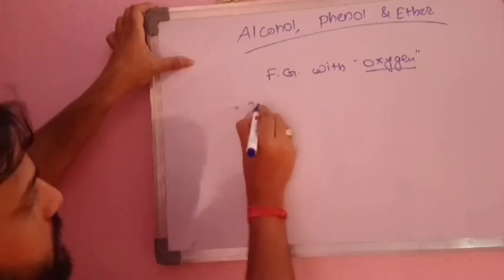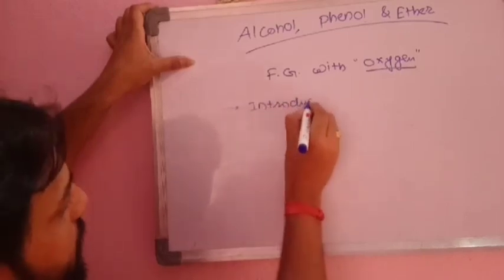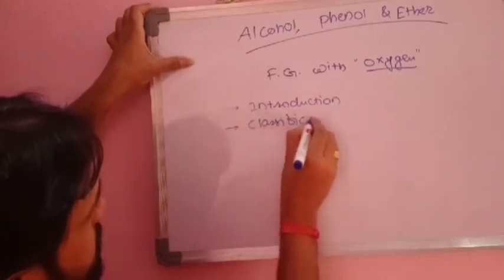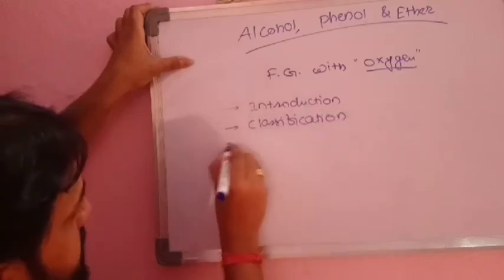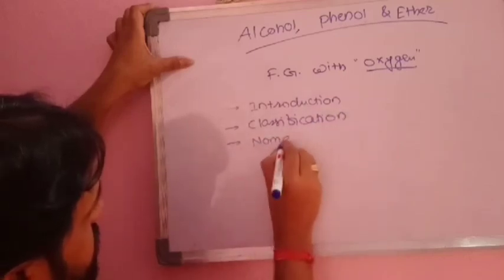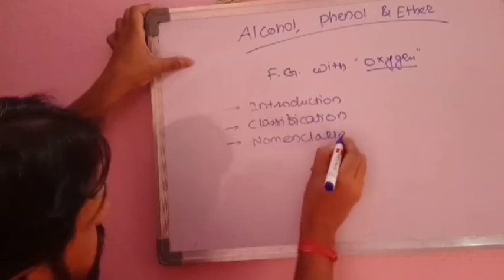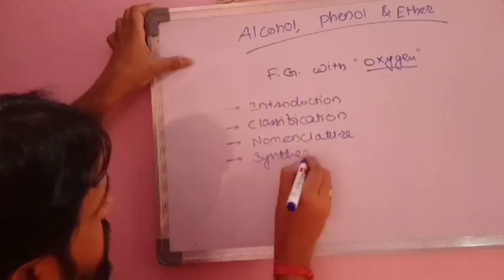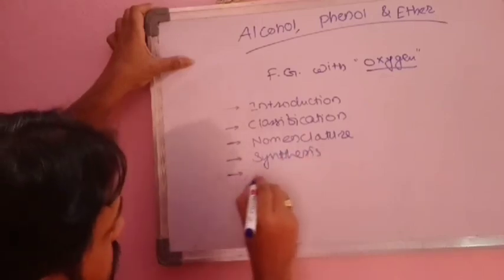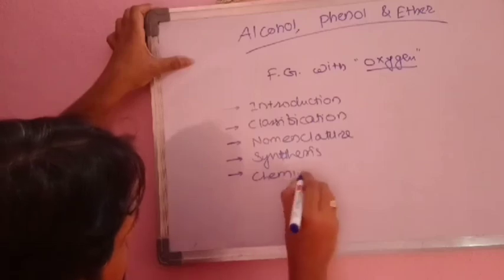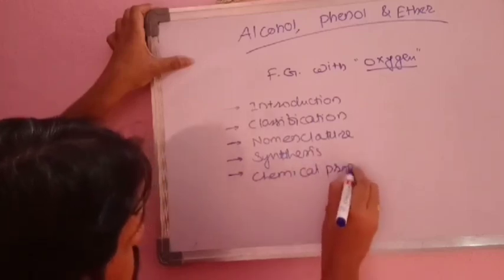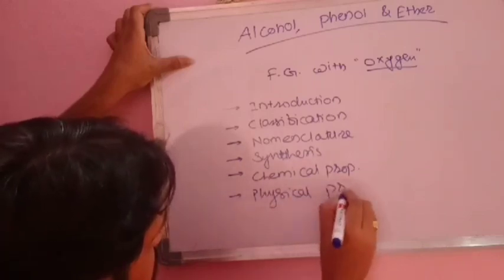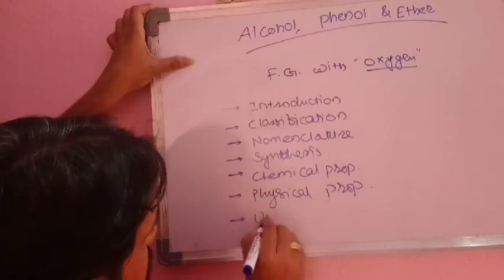First of all we'll see its introduction, then its classification, then its nomenclature, then its synthesis or preparation, how to synthesize this compound, then their chemical properties, then its physical properties, and lastly we'll see its uses.